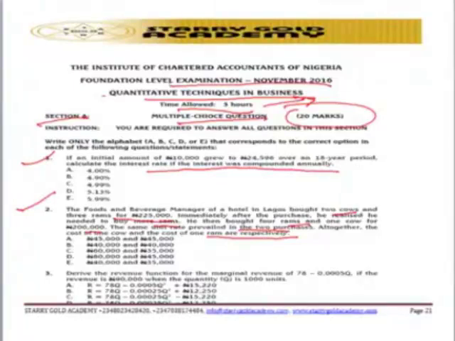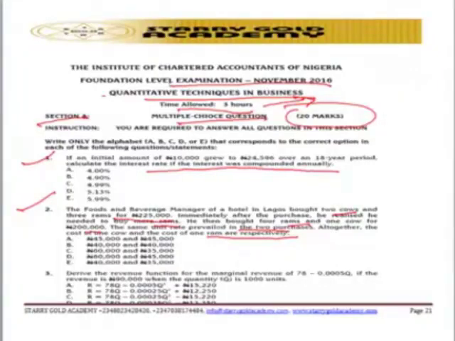This question is interesting, students, on how you can apply either the elimination method or the substitution method. Once you're able to know simultaneous equations, you're able to solve this question.